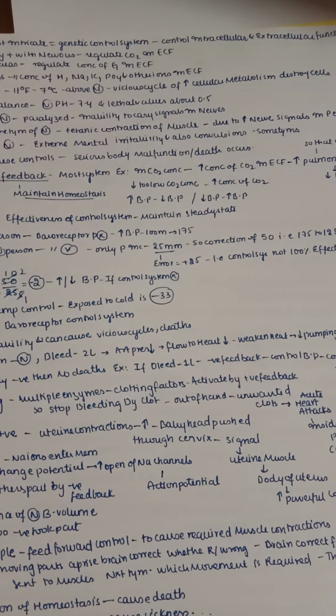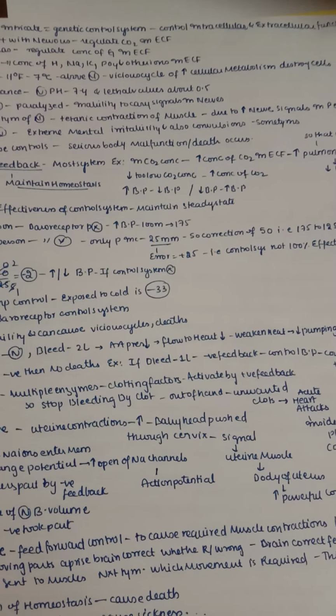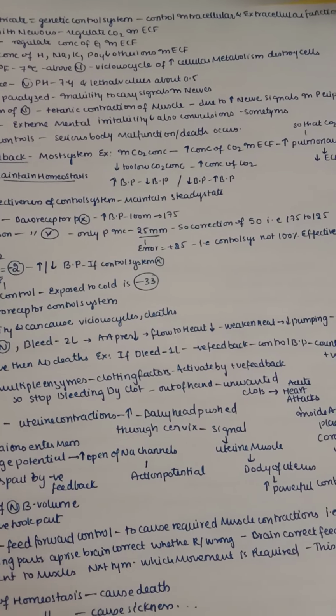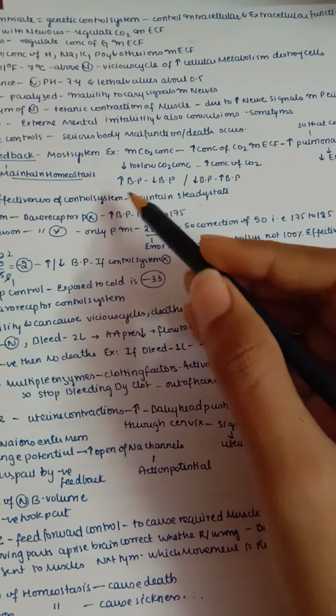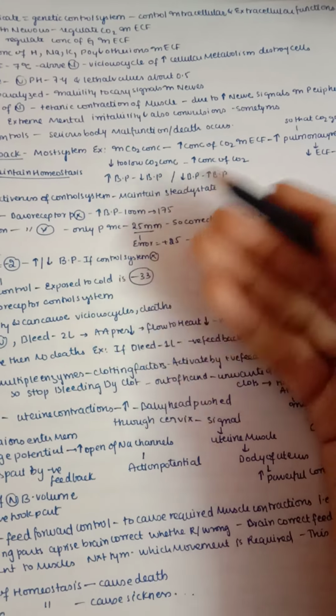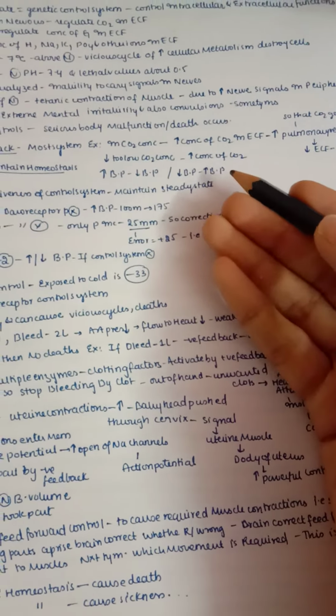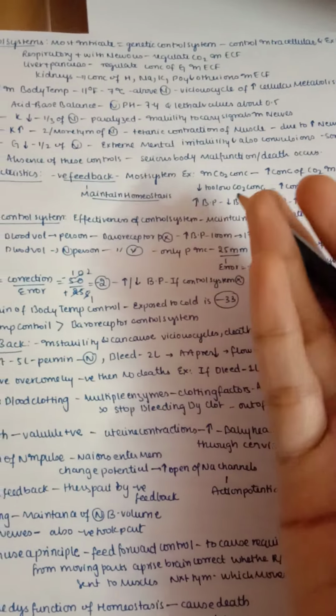If the carbon dioxide concentration is too low, then it gives a negative feedback to our brain to increase the concentration of carbon dioxide. Or whenever there is high BP, it gives negative feedback to decrease the BP. Or whenever there is low BP, it gives a command to increase the BP. So this is negative feedback, in the opposite direction. If there is more, then we need to decrease.